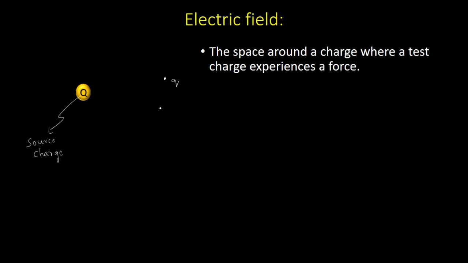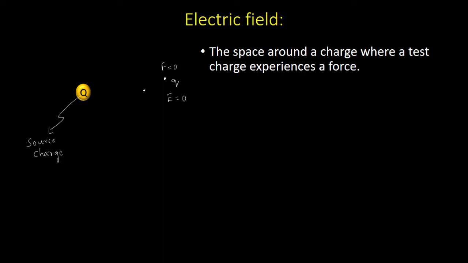So in order to find out whether there is a field at this point or not, what I'll do is bring a test charge here and see whether there is a force. So if I feel no force, if I say force is 0, then I'll say the field here is 0. There is no electric field at this particular point.